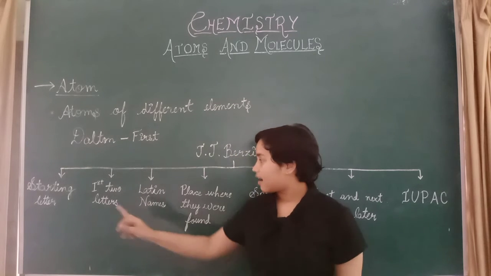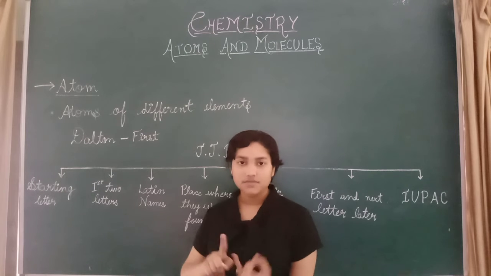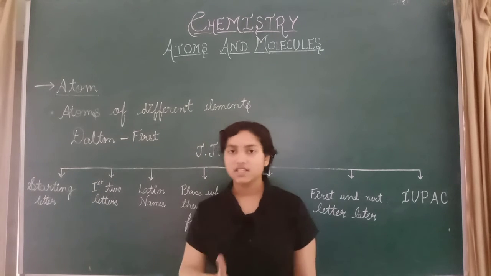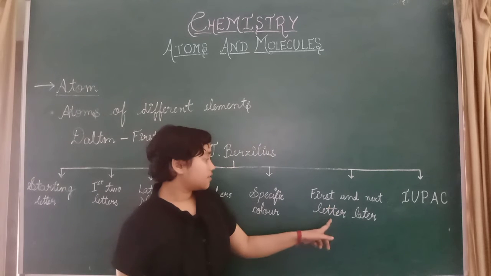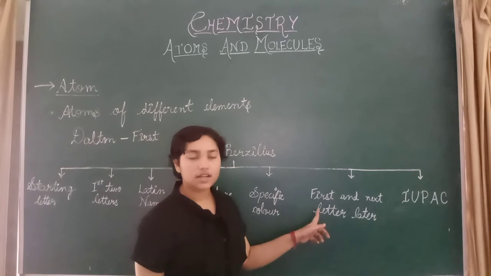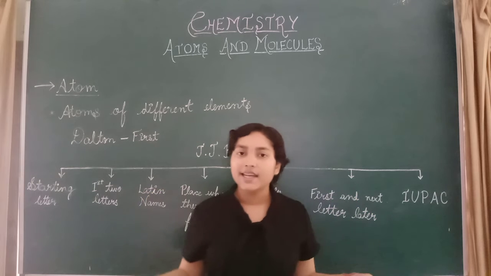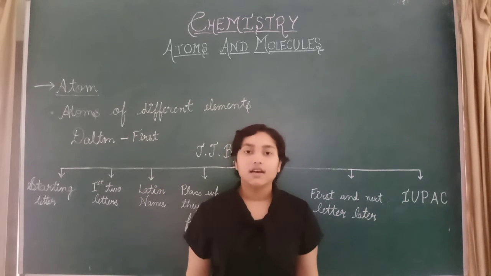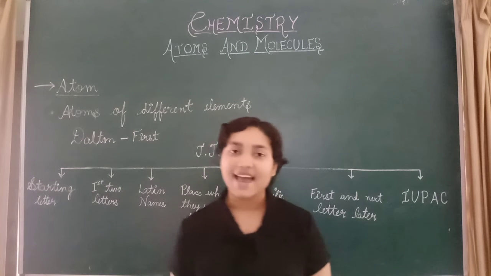But now with the starting letter, the first two letters, first is also there. Then in the first and next letter, first is also there. So first, we can easily tell what the symbol of that element is. So now we will discuss the next.